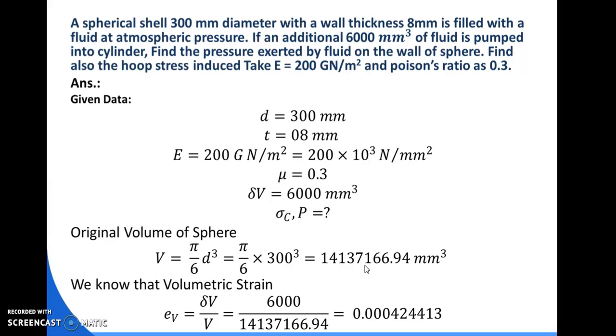We know that volumetric strain is equal to change in volume by original volume. That is, change in volume is obtained as 6000 and volume is already calculated as 14137166.94. The division can be obtained as 0.000424.